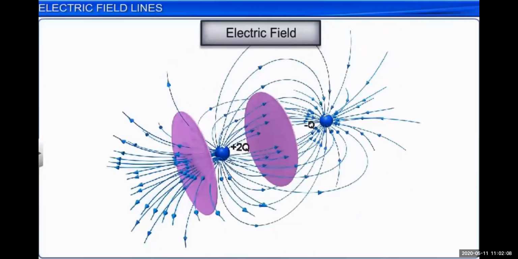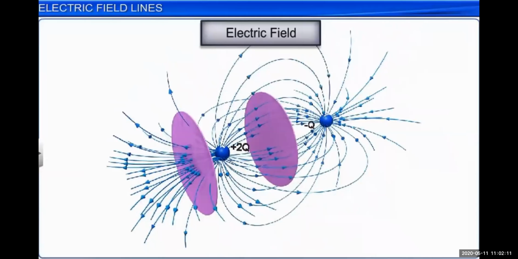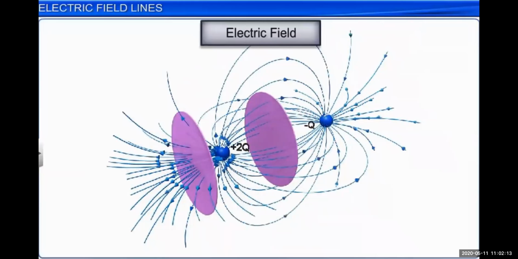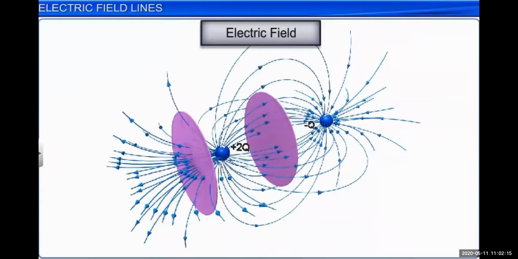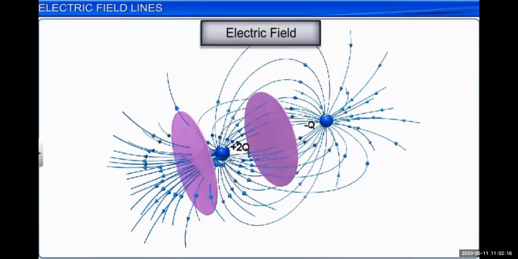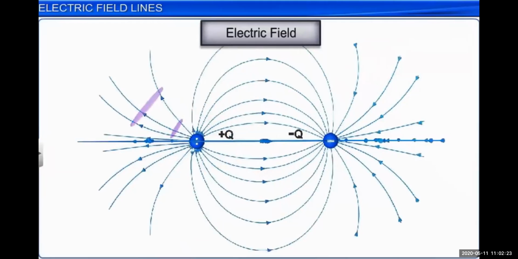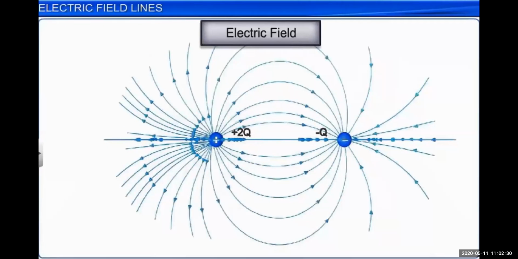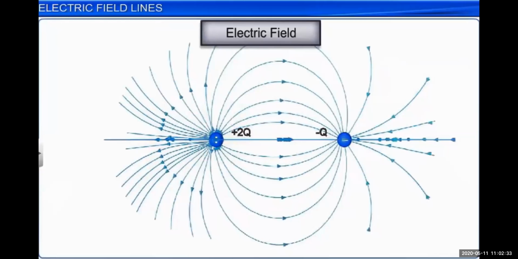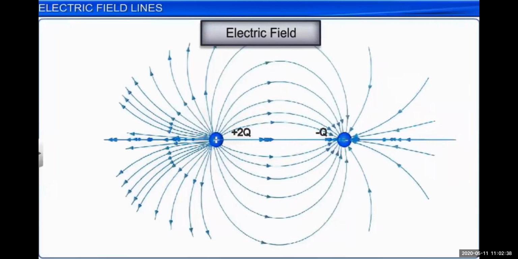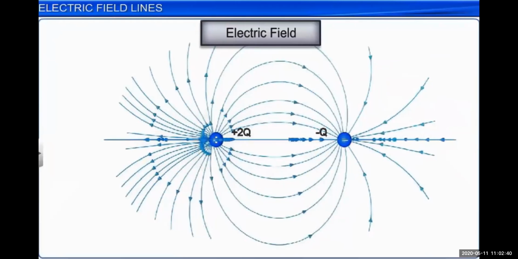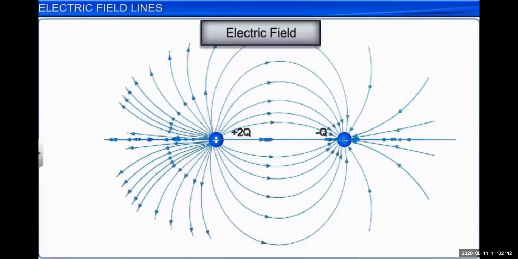Now you can see in the picture that the more the charge, the more the electric flux will be. It means the number of electric field lines will be more. If more charge exists, there will be more electric field lines, and we can say the electric force will be more if the charge is more. So the number of electric field lines depends on how much charge exists.